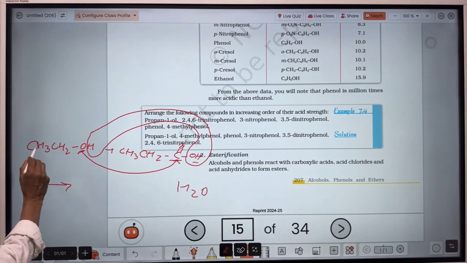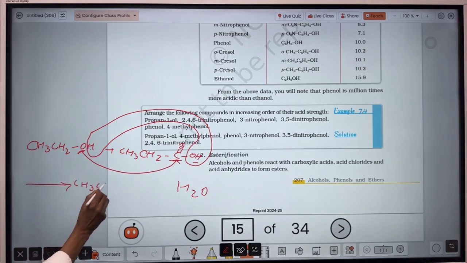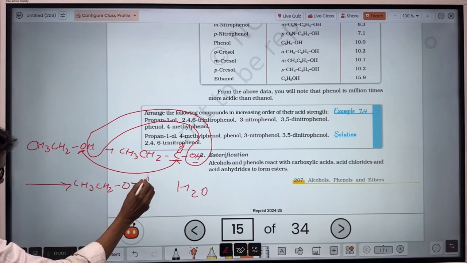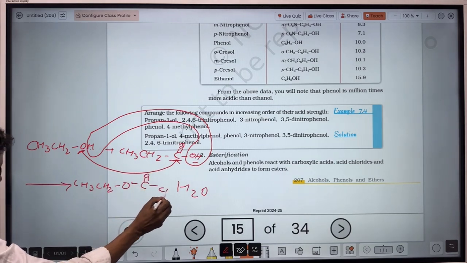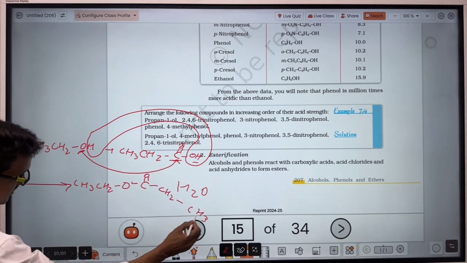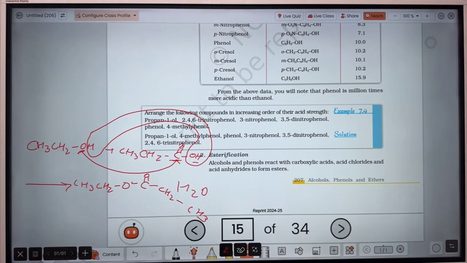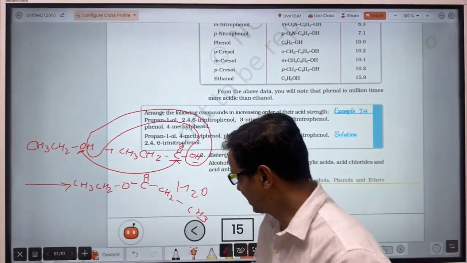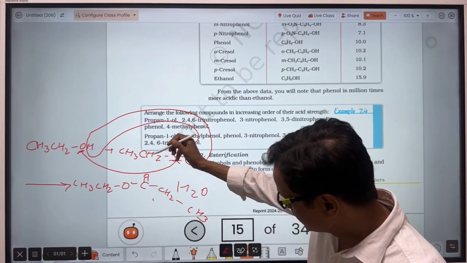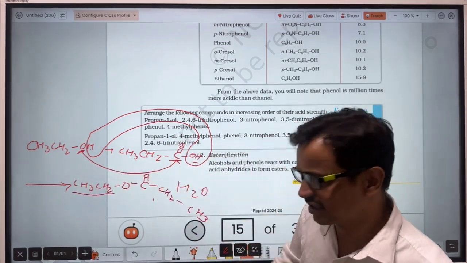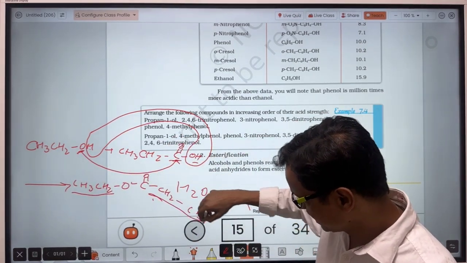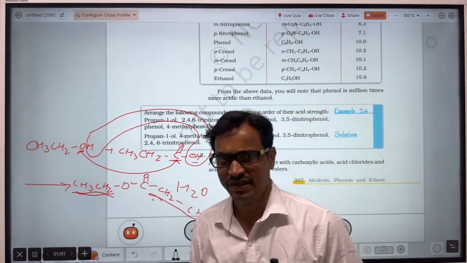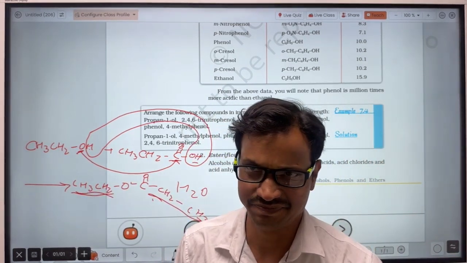So the compound will be CH3CH2, then oxygen, and this oxygen is bonded to this acyl carbon atom. Now, how to write the IUPAC name of the compound? What's the IUPAC name of this compound? Here, on this side of the oxygen there is no acyl carbon, and on this side there is an acyl carbon. For the side with no acyl carbon, we will write alkyl.